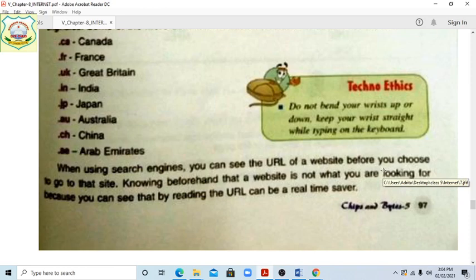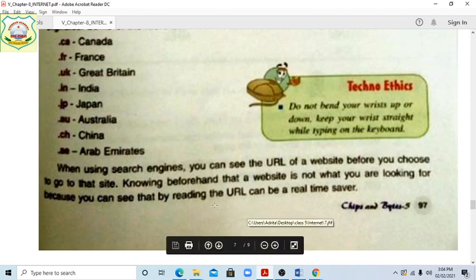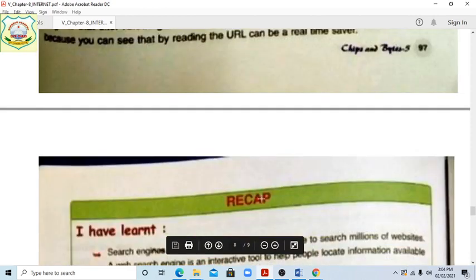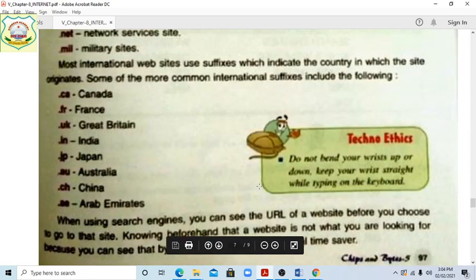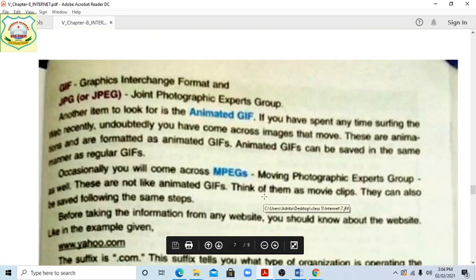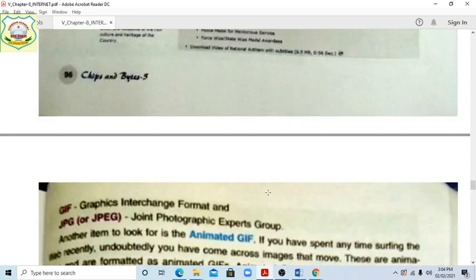If you see that the website is not according to you, then you can first find out what type of URL it is. Clear students? So here most of the things we are knowing about the internet.